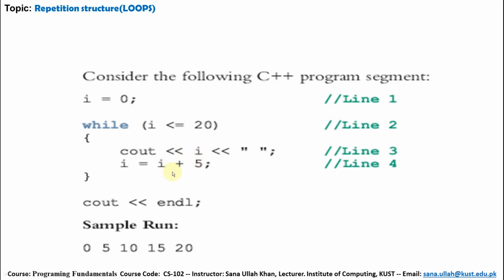After that it will be increased to 15. 15 is less than or equal to 20, cout I value 15 will be printed. After that 15 plus 5 becomes 20, condition is again true. If only less than is used, and the equal symbol is not combined with it, then 20 less than 20 is false. Now if less than or equal to is used, then 20 is equal to 20, this condition is true, so 20 will be printed. After that it increases to 25, condition false, then the cout will be terminated. So sample output 0, 5, 10, 15 and 20 will be printed.